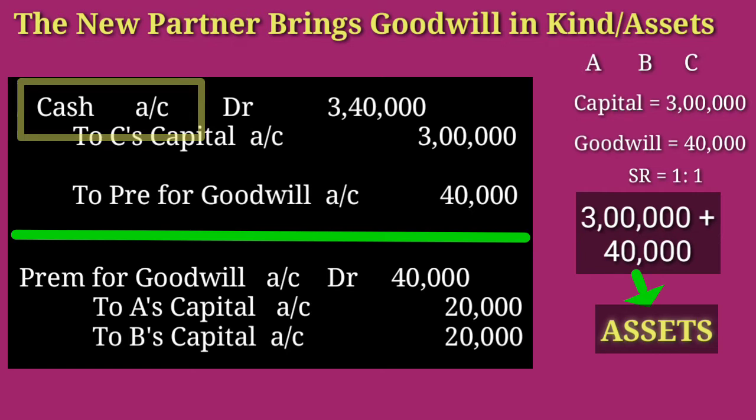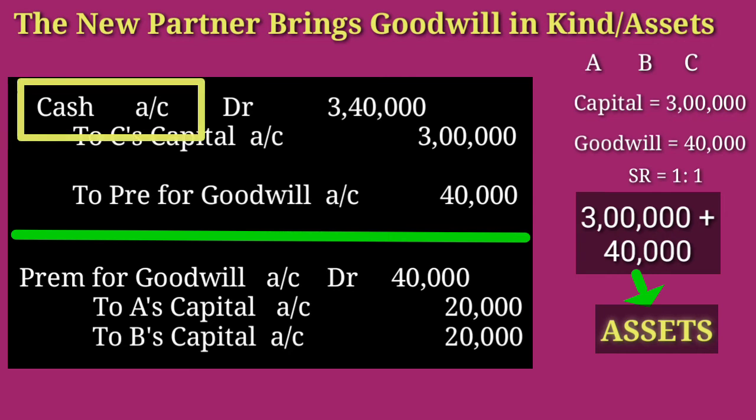So here, in place of cash, we can get assets. If the new partner contributes assets towards his capital and share of goodwill, at that time we have to debit those assets. If the name of the asset is given, we will write the name: furniture, fixtures, machinery, stock, like that.